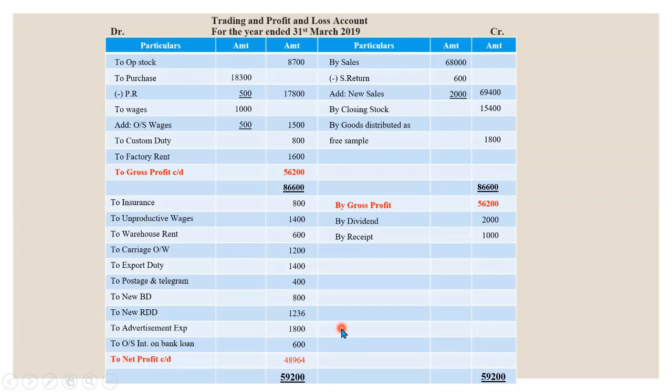Now we will add all these amounts and calculate net profit which is 48,964. Now you don't need to do anything in the balance sheet because in the question it is told that we don't need to prepare balance sheet. It will be a part of our working note, not the original one. Okay, so here our question is completed.